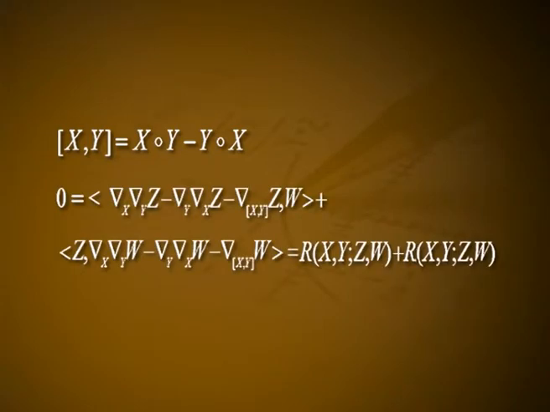Subtracting from the first equality the second and the third one, and applying [x,y] = x∘y − y∘x, we obtain 0 = ⟨∇_x∇_y Z − ∇_y∇_x Z − ∇_{[x,y]}Z, W⟩ + ⟨Z, ∇_x∇_y W − ∇_y∇_x W − ∇_{[x,y]}W⟩, which is equal to R(x,y,Z,W) + R(x,y,W,Z). The symmetries we have by now imply a further symmetry.